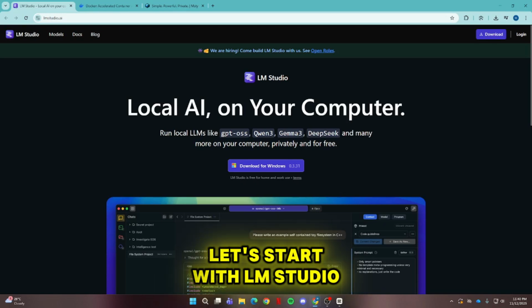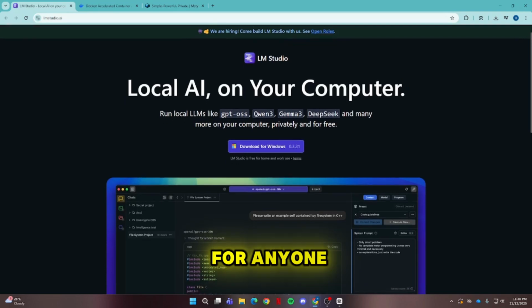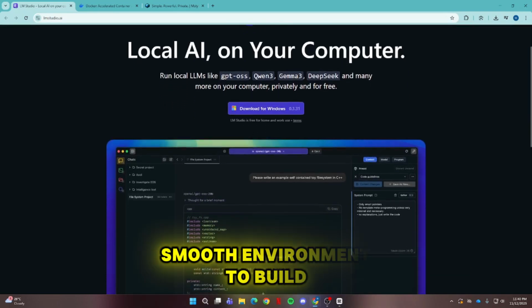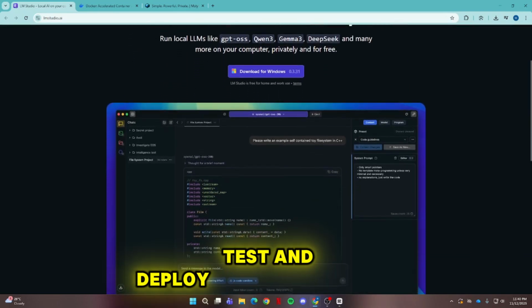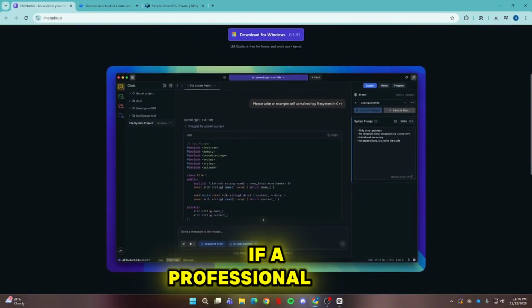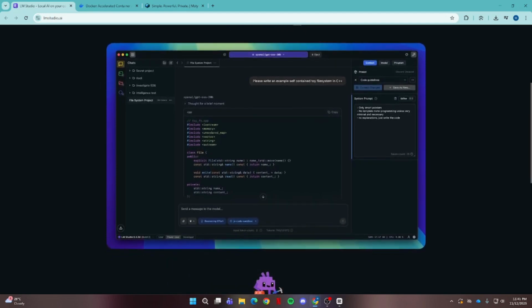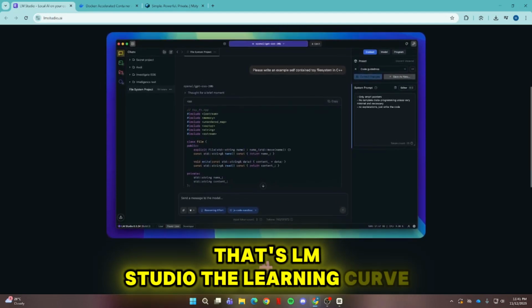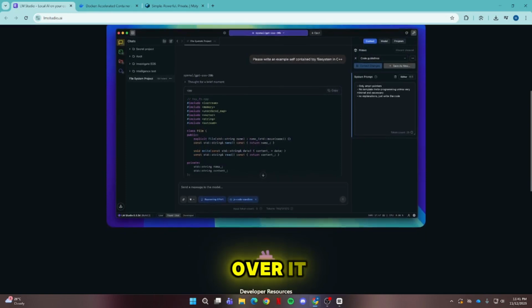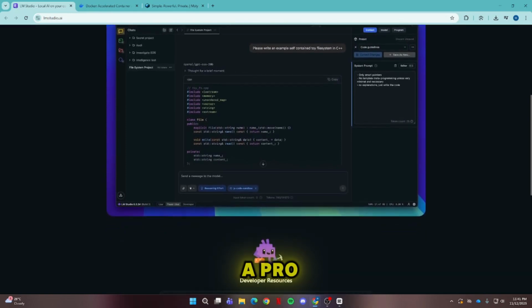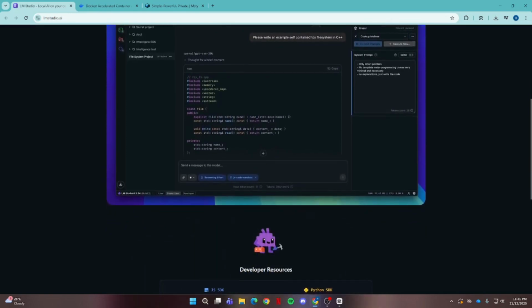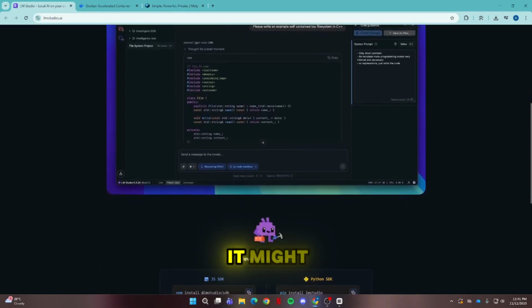Let's start with LM Studio. This thing is a beast for anyone looking for a complete smooth environment to build, test, and deploy software. Imagine if a professional chef used a single knife for everything: chopping, slicing, dicing. That's LM Studio. The learning curve, it's there, but once you get over it, you'll be cooking up projects like a pro. But there's one catch: it's heavy. If you're not into big installations, it might slow you down.